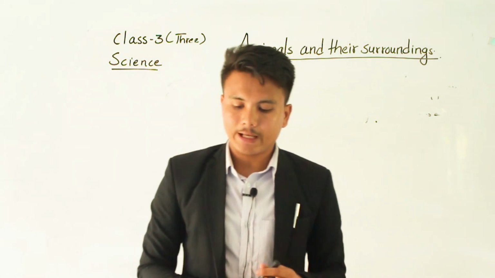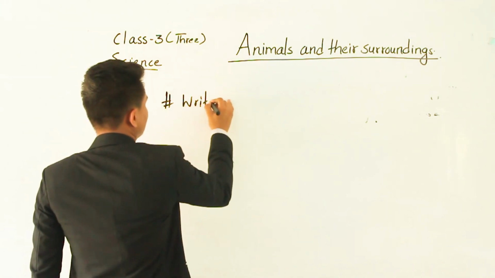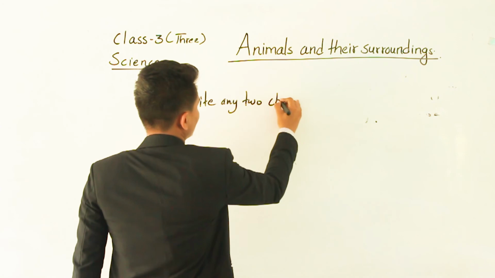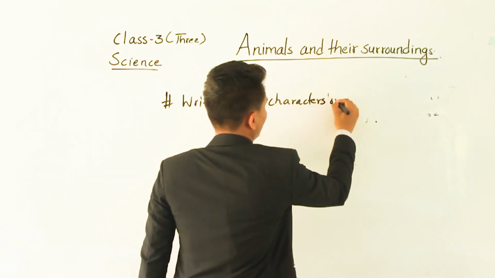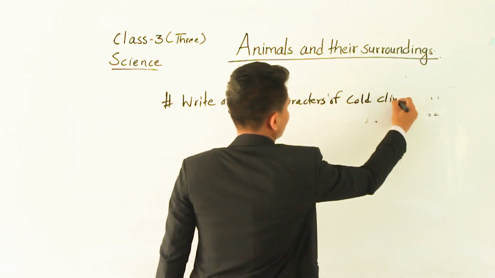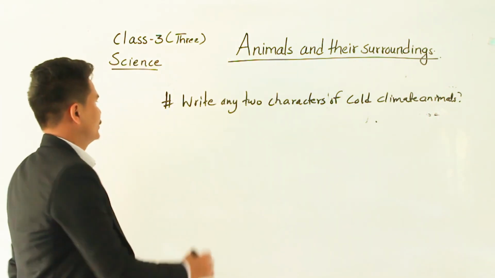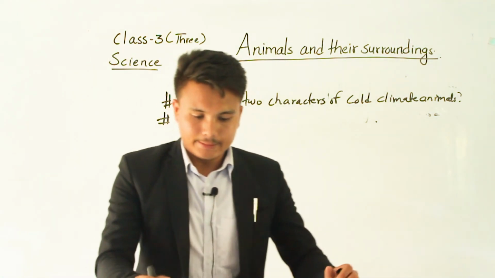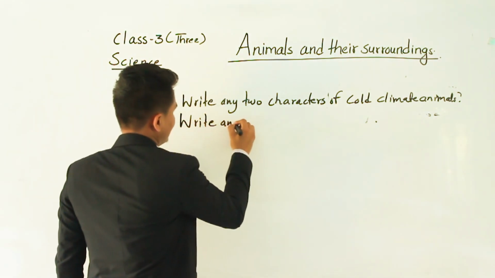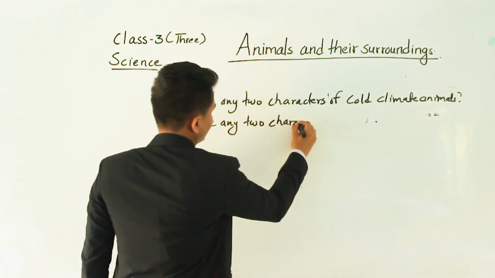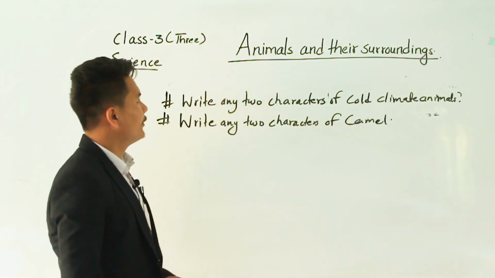Write any 2 characteristics of animals that are found in cold places. Write any 2 characteristics of cold climate animals, and write any 2 important characteristics of camel. These are the homework for you.